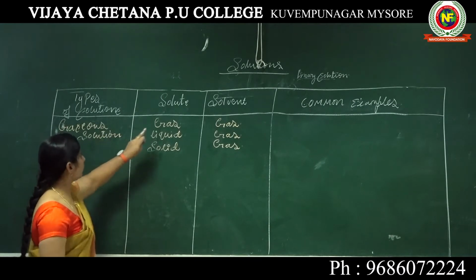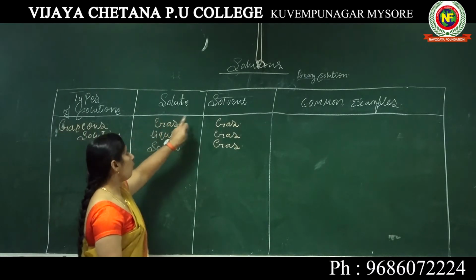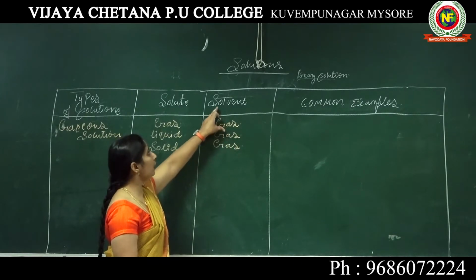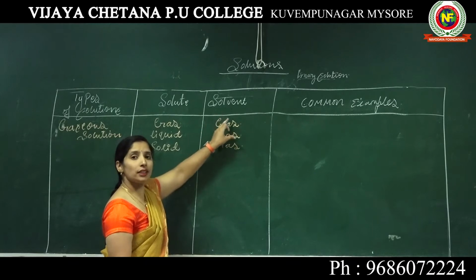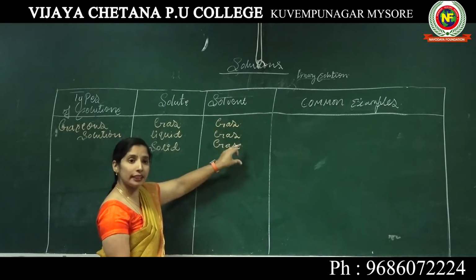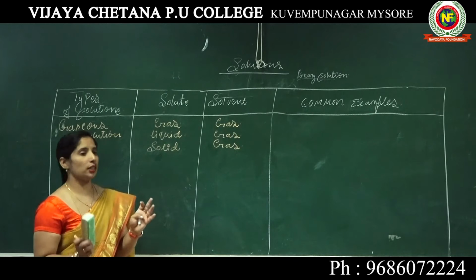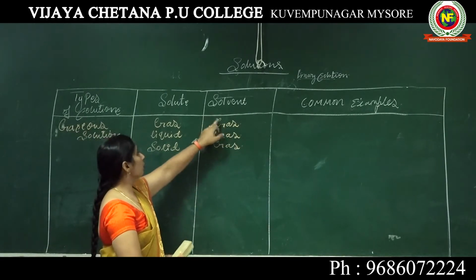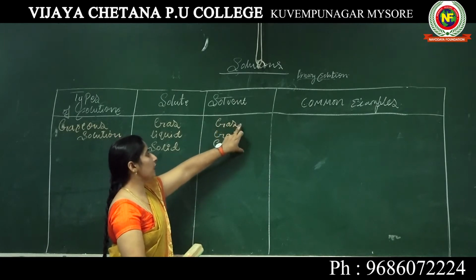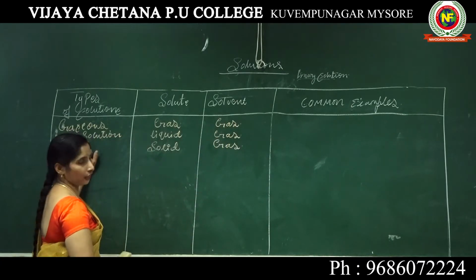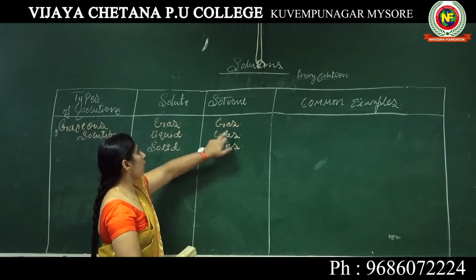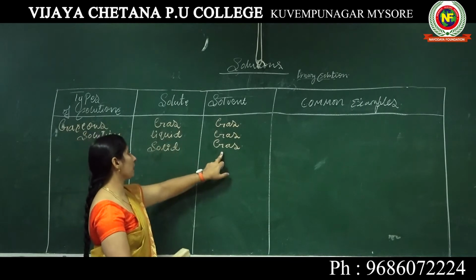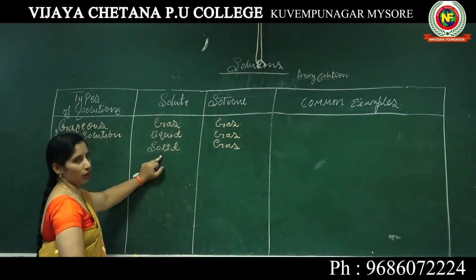Come to the gaseous solution, where the solvent is gas. Please keep in mind, a solvent is where the proportion or quantity is more, so the presence of gas is more. That type of solution we call a gaseous solution. The solvent is gas, where the solute may be liquid.